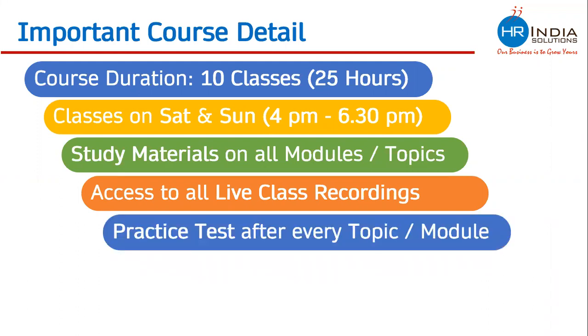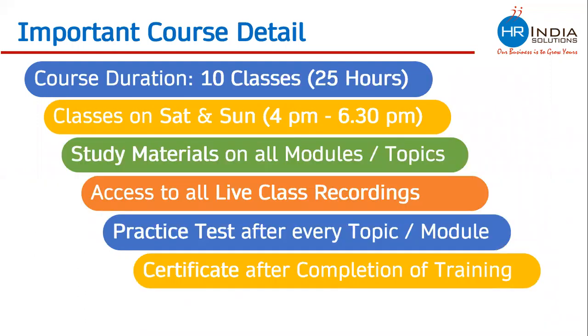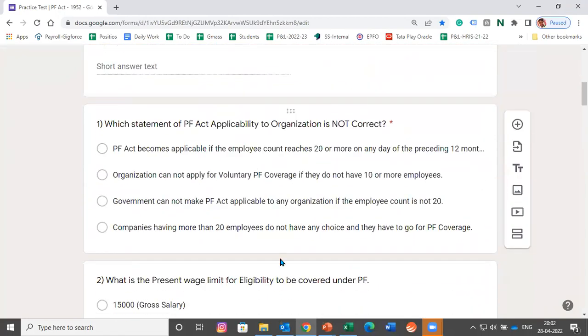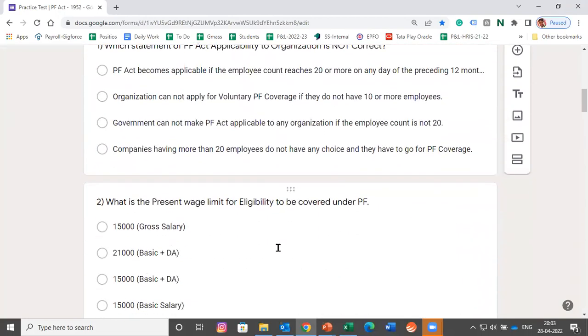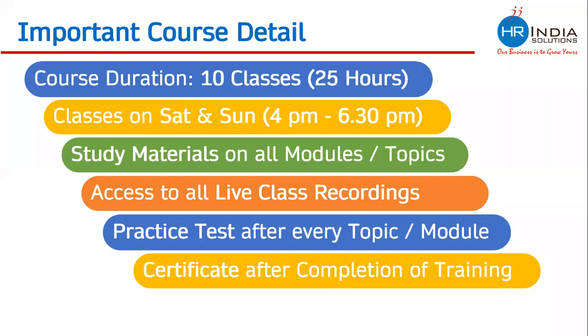Practice tests are conducted after every topic and module. This is how we are conducting practice tests online. After every topic or every module, we conduct this kind of practice test. These practice tests are only for practicing purposes. We just want to see whether the learning is going in the right direction or not.